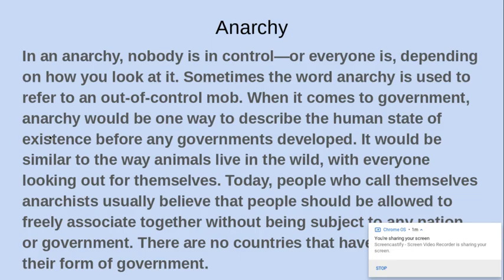In an anarchy, nobody is in control, or everyone is, depending on how you look at it. Sometimes the word anarchy is used to refer to an out-of-control mob. When it comes to government, anarchy would be one way to describe the human state of existence before any governments developed. It would be similar to the way animals live in the wild, with everyone looking out for themselves. Today, people who call themselves anarchists usually believe that people should be allowed to freely associate together without being subject to any nation or government. There are no countries that have anarchy as their form of government.